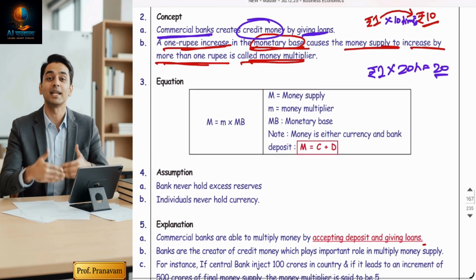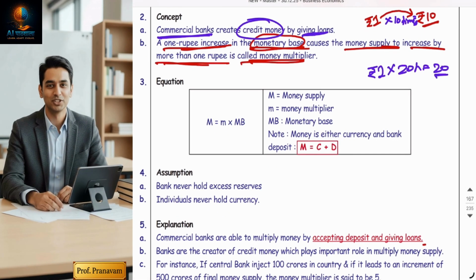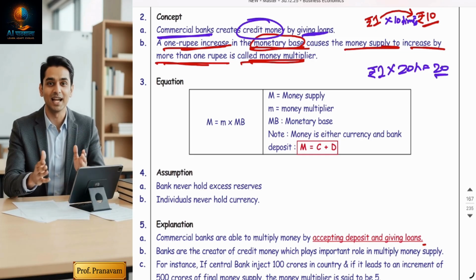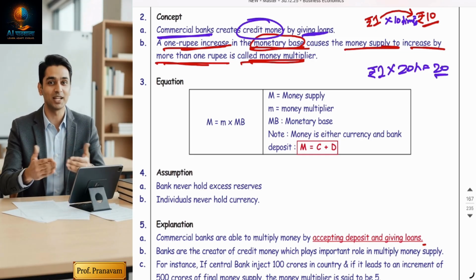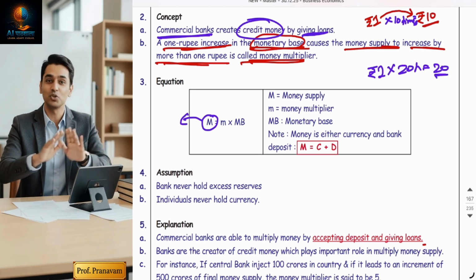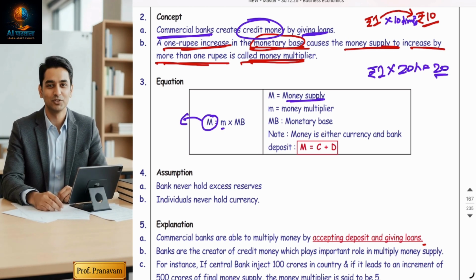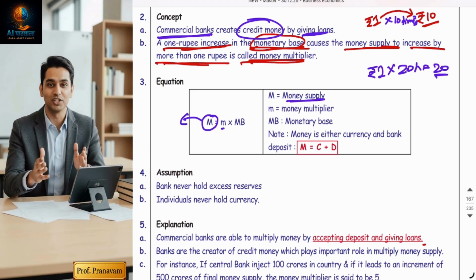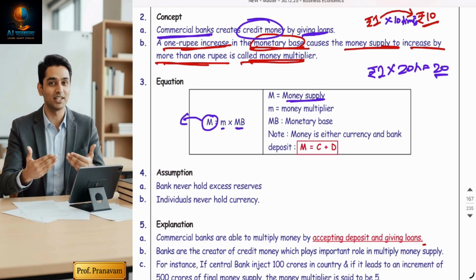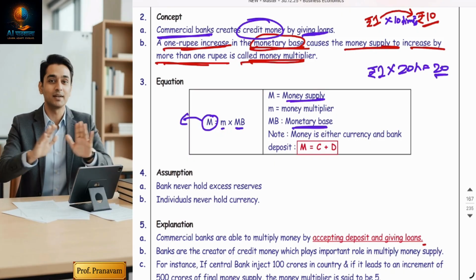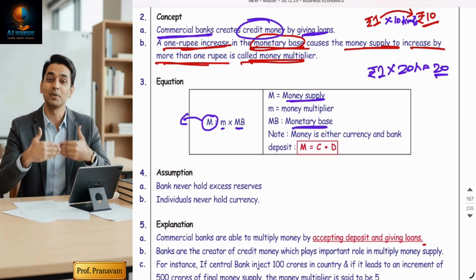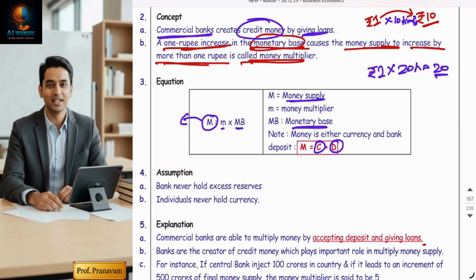So the formula is M = m × MB. M means money supply. Small m is the multiplier: how many times money is circulating in the country. MB means monetary base, the original money, and when I say original money, it means cash plus demand deposits.